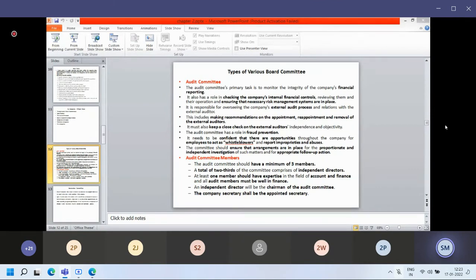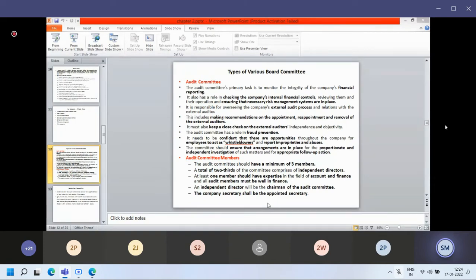Now, how many members are required for the audit committee? Minimum 3 members are required. At least 1 member should have expertise in the field of accounts and finance. This is mandatory. If you have formed an audit committee and no member has knowledge of accounts and finance, then it is difficult for the committee to check whether a transaction was carried out as per the rules and regulations.